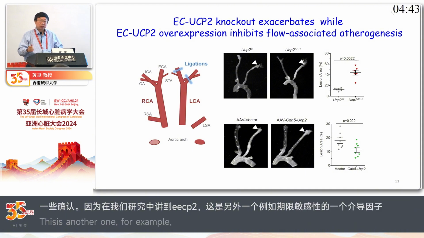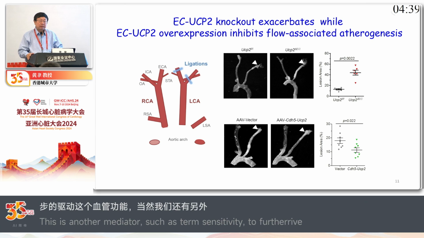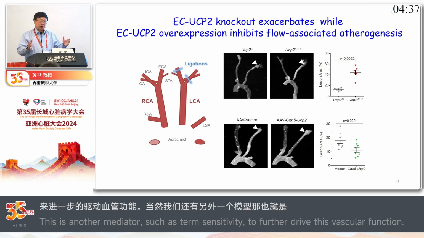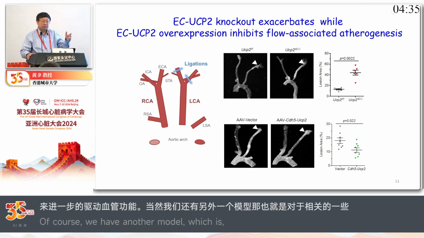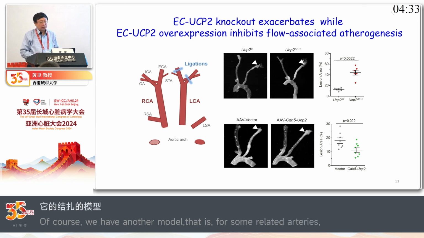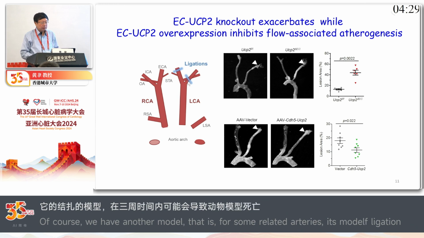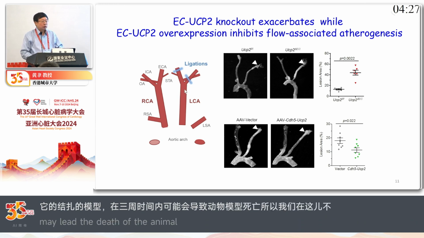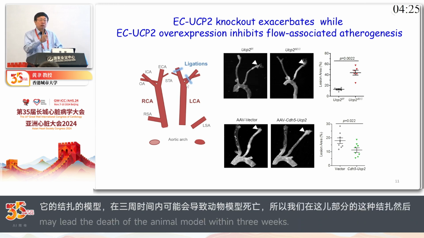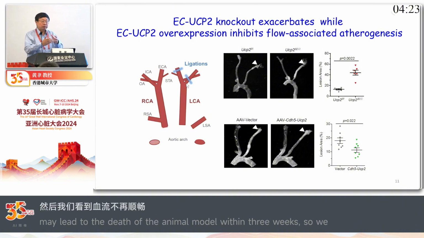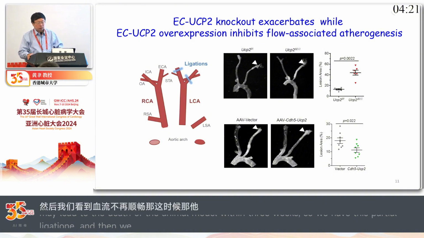Of course, we use another model called partial ligation of the carotid artery, and this is only for a short duration, normally 3 weeks. Then we can kill the animal. We ligate partially, and then your blood flow is not so smooth, and it generates turbulent flow, equivalent to oscillatory shear stress.